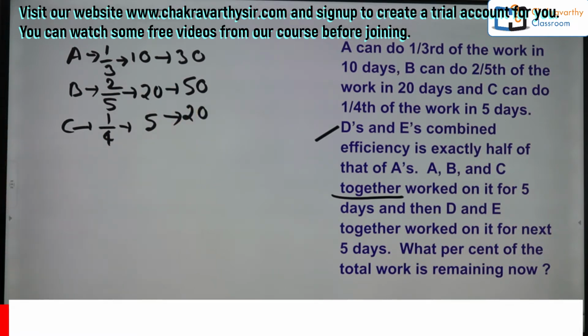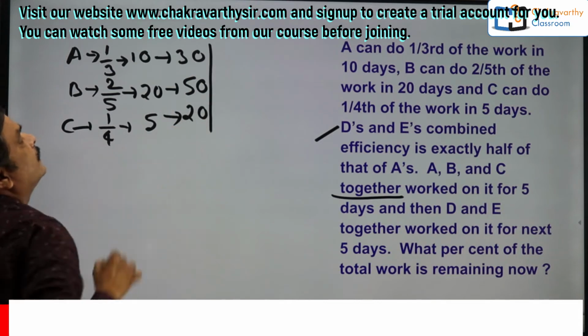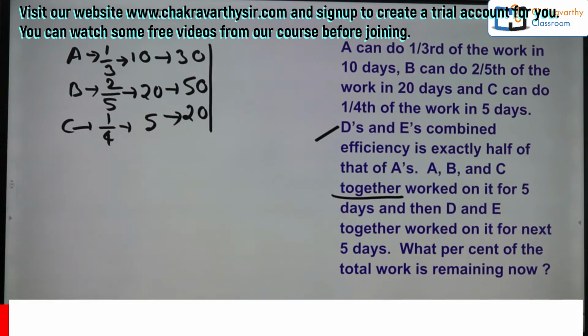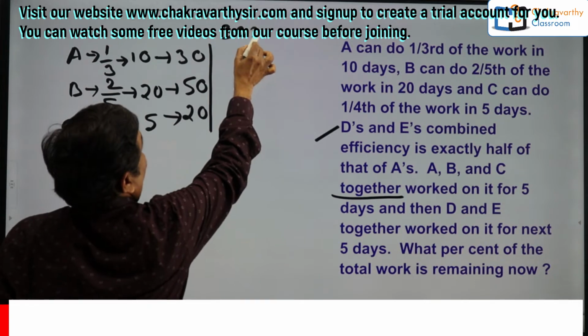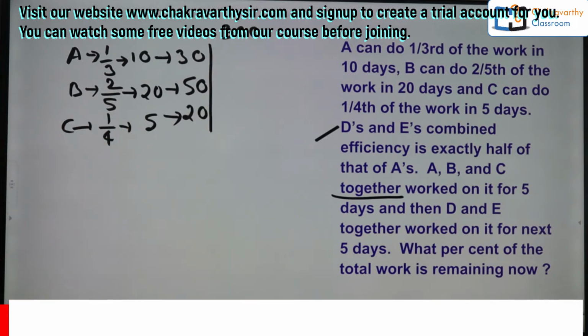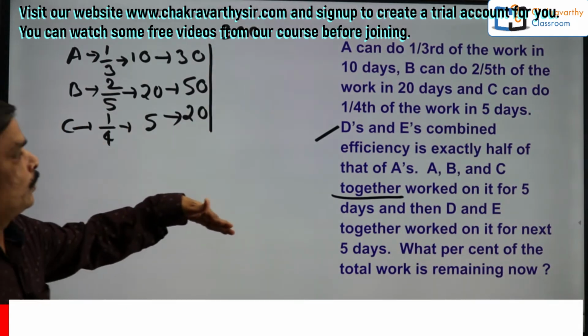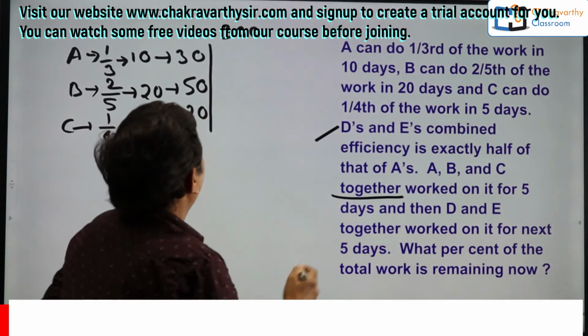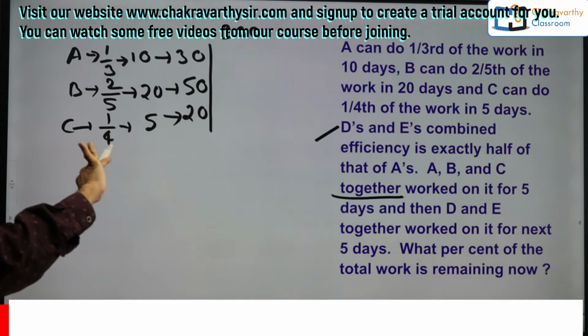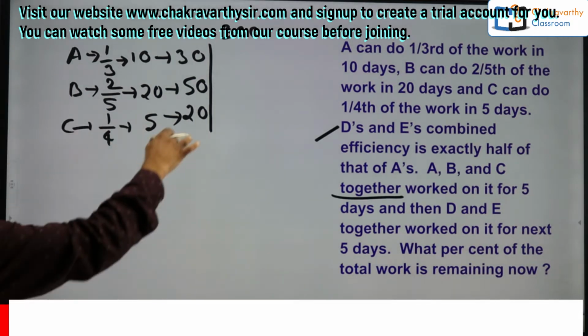That's it. Now what's the LCM of this one? So go for the LCM here. 20, 30, 50, 100... no, 250, 300. 300 is the LCM here. So I'm taking this one 300. 300 units is the total work. Next, what they have given, all A, B and C together worked on it for 5 days.